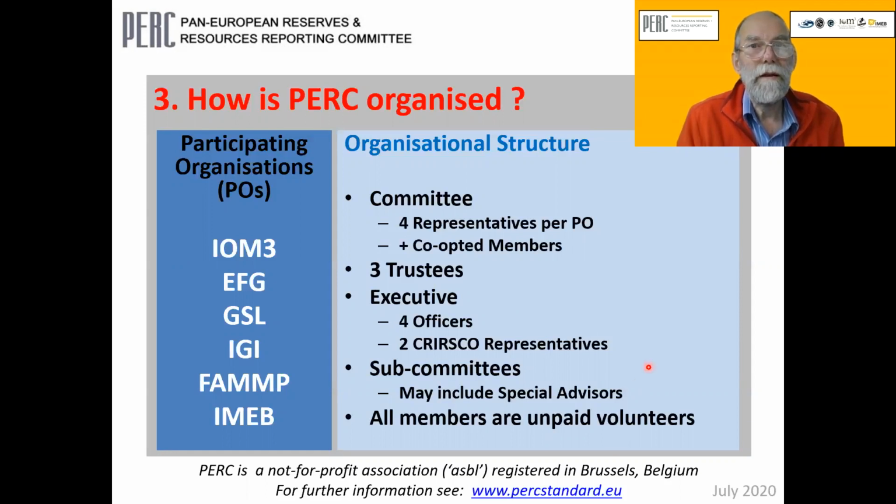To facilitate the conduct of PERC's activities, the PERC executive has set up several subcommittees consisting of members of the main committee, plus some additional special advisors who are appointed to provide advice on specific topics. At present, PERC has 4 active subcommittees. Firstly, there's the Standard Update Committee, which is responsible for reviewing and updating the PERC reporting standard on a regular basis. Historically, this has happened at 4 to 5 year intervals.